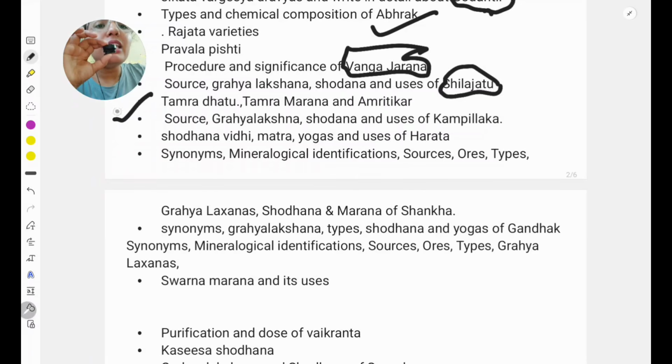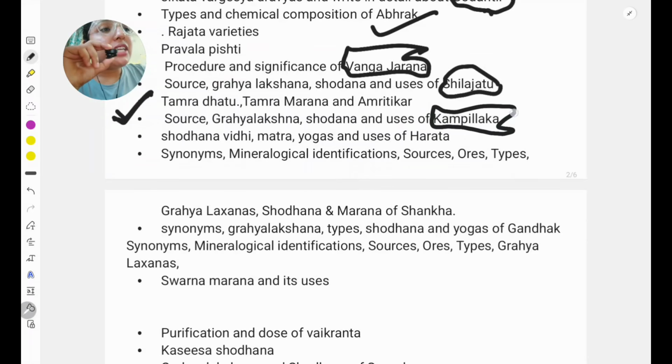Okay. Next important, among the dhatus, is Tamra, because Tamra is a very specific thing. There are Ashta Tamra dosha that can be asked in MCQ also, and that is very important from the theory paper point of view. So Tamra Ashta dosha, then Marna, and the Amritikarna process, which is mentioned in two particular drugs, that is Abhraka and Tamra. In my paper they particularly asked Amritikarna of Tamra, so it is important.